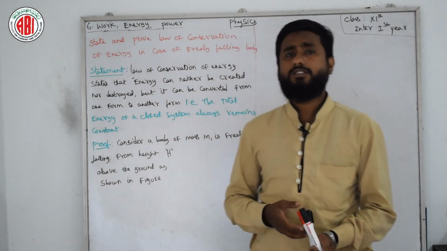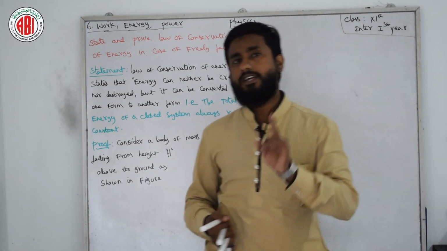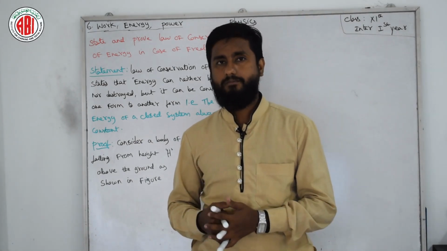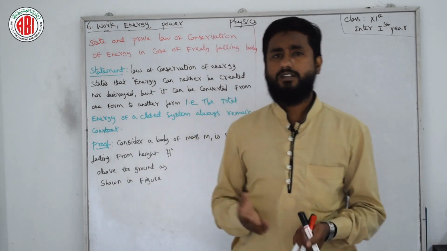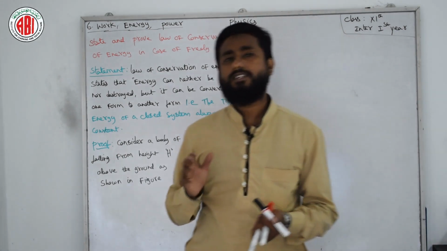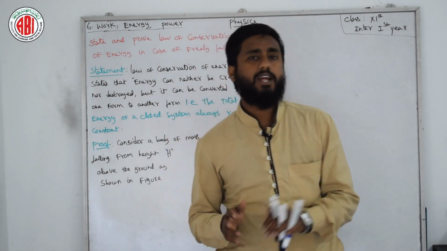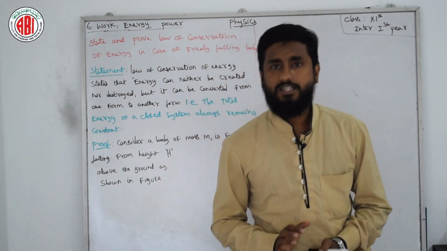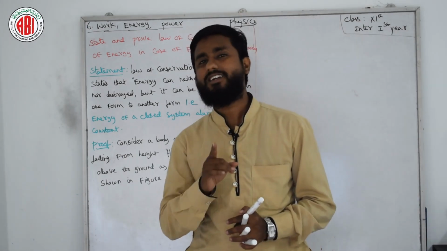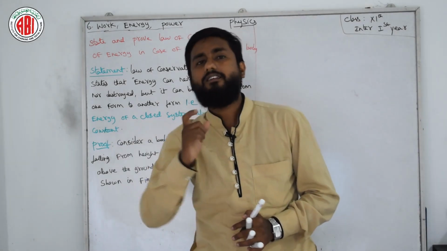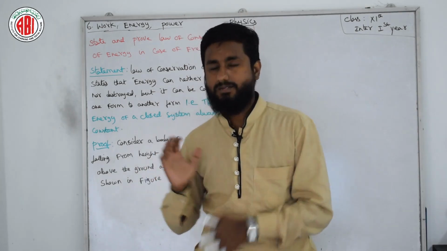We have already come across this law in our 9th class also, you might remember. The same thing is said here: in the law of conservation of energy, there is a condition of a closed system that energy remains constant. That means it can neither be created nor destroyed, but it can be converted from one form to another form. That's the statement.